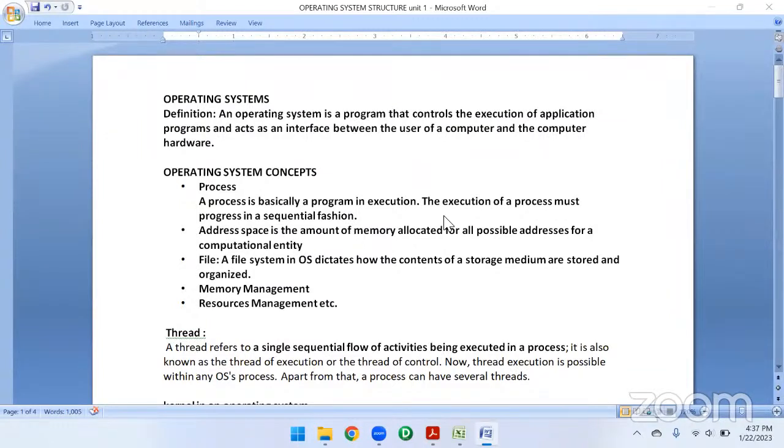So without any operating system, we can't use that mobile. It will be like a dummy piece. We can't do anything. The main purpose of the operating system is to provide you an interface, like a graphical user interface. There you see all the applications and required things.